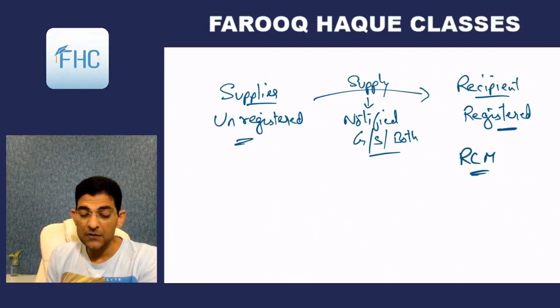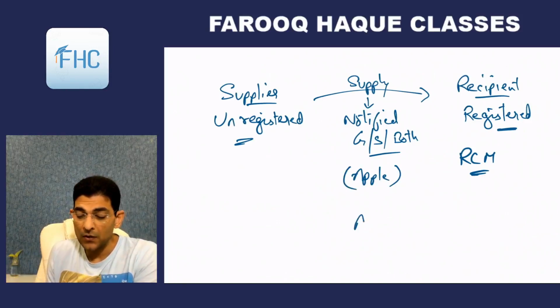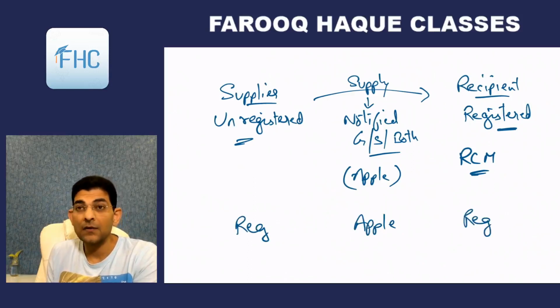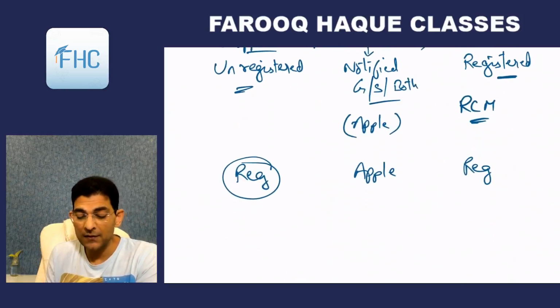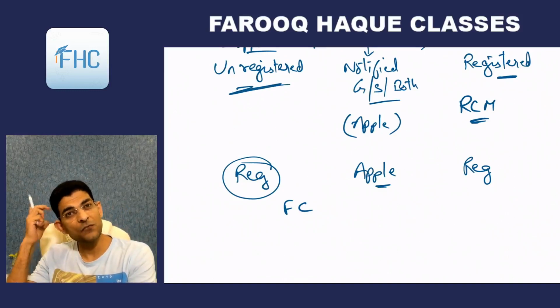Say for example the goods is prescribed as an apple. If an apple is supplied by a registered person to another registered person, will reverse charge apply? No. If the supplier himself is registered, then forward charge will apply and the supplier will have to pay tax, even though the goods are notified under subsection 4. But if the supplier is unregistered, then reverse charge applies.